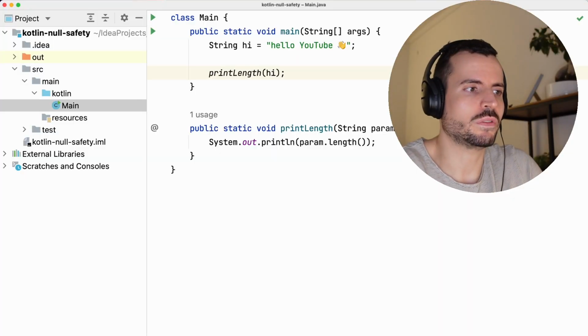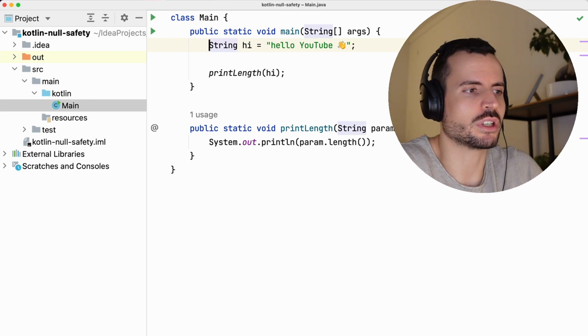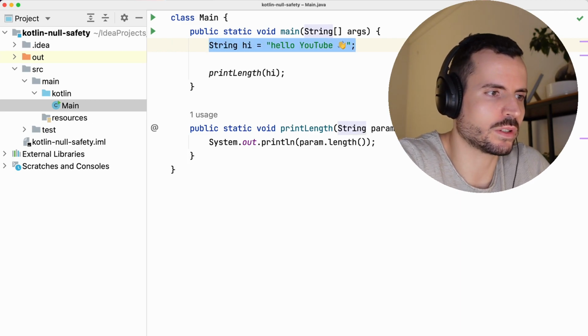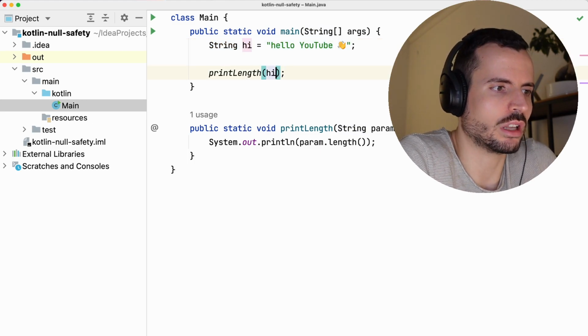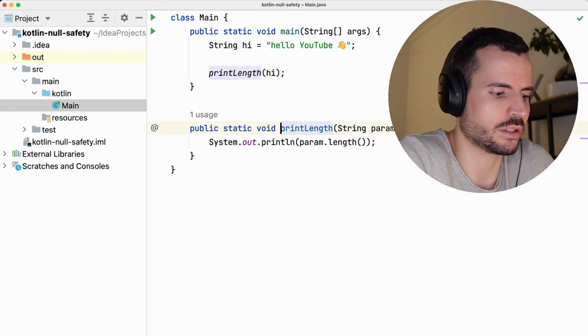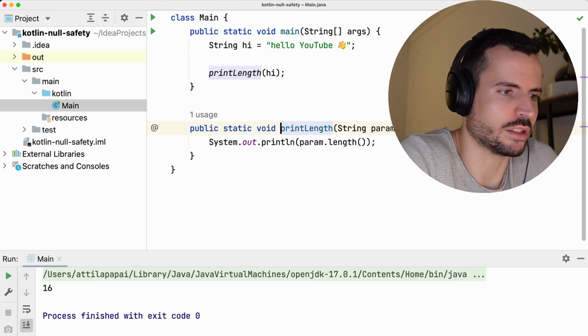Let's start with, from my perspective, one of the killer ones, which is null safety. So what is null safety about? If you look at this code, I think most of you are aware of basically how strings and general objects work in Java. So you define a string, in this case, hello YouTube, and you call a function which takes a string as a parameter. And honestly, everything works as you would expect. If you run this code, you basically get the 16.